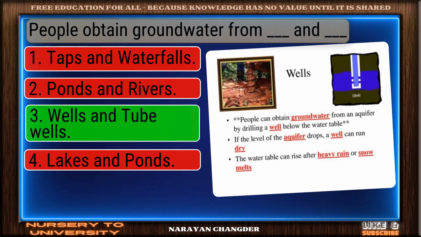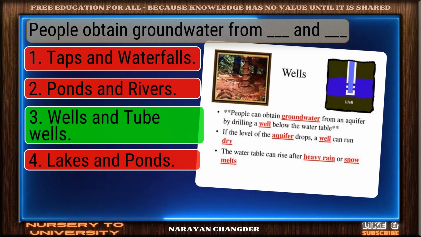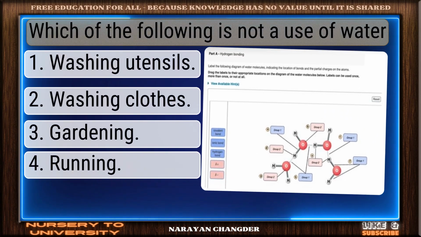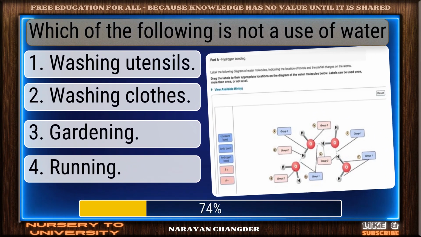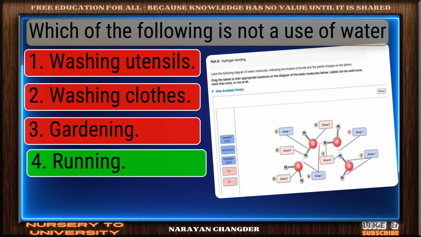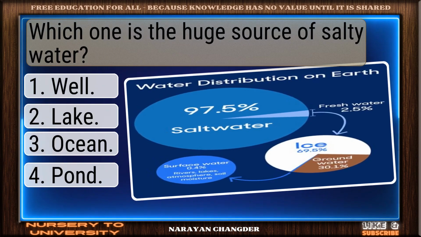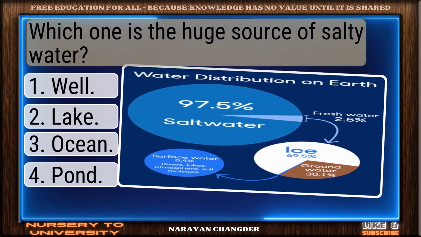You got it. Your choice wells and tube wells is right. Which of the following is not a use of water? Exactly. Running makes sense, and it is right choice. Which one is the huge source of salty water?